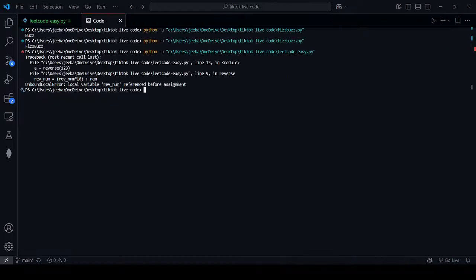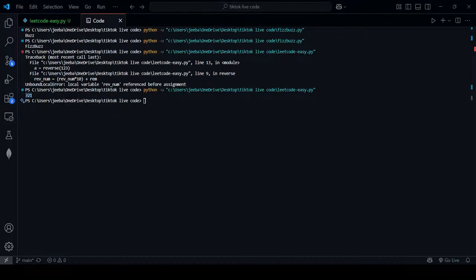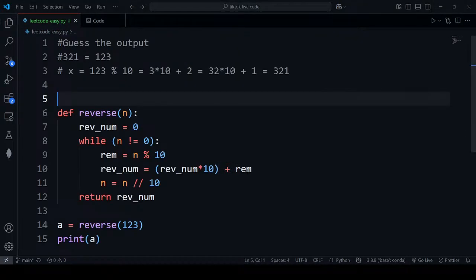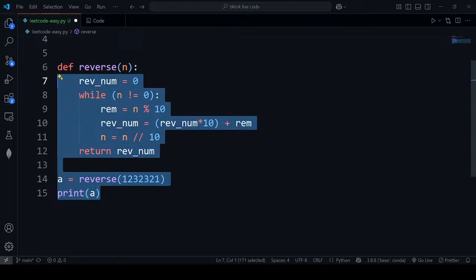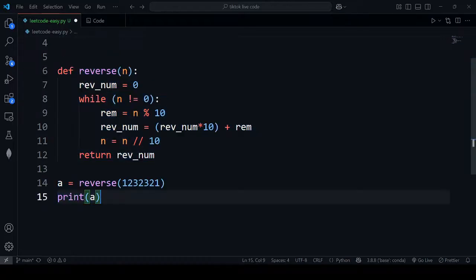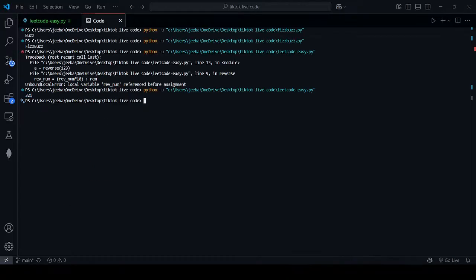Alright, let's run the code. So it's 3 2 1, right? So depending upon the length of the number, the complexity of this problem will increase. Let's see if it actually works with this. Let's run this code. So it actually works. It works.